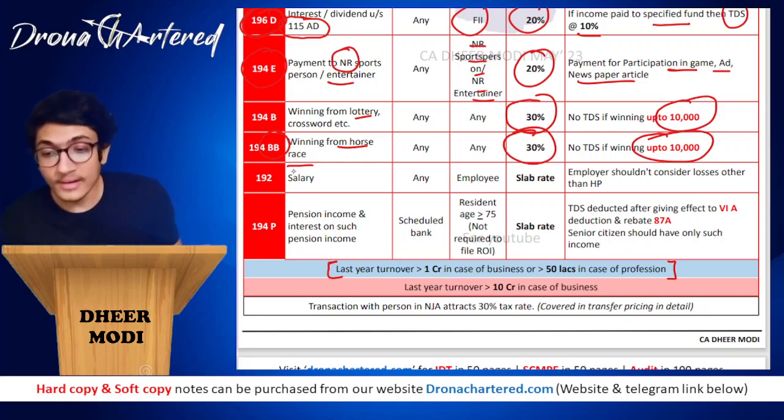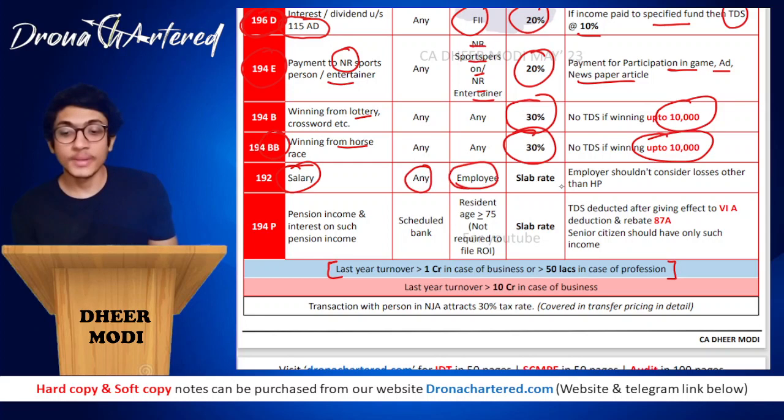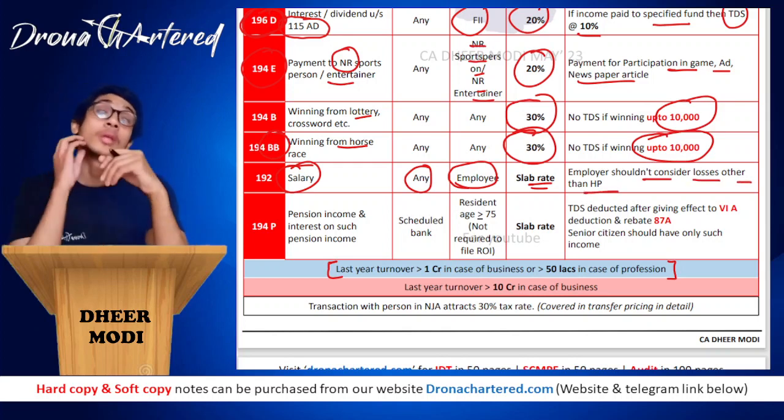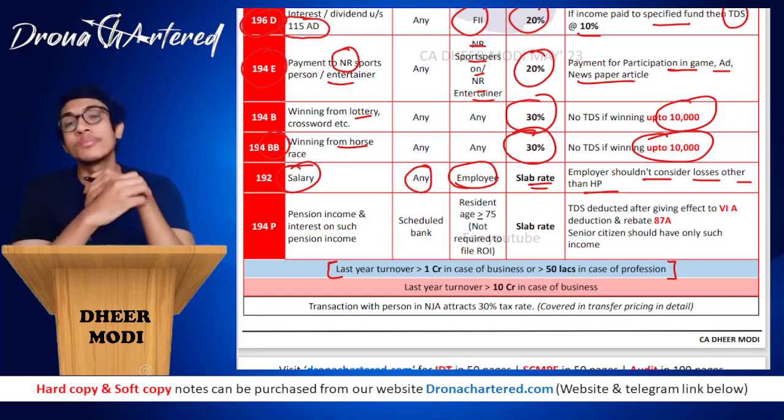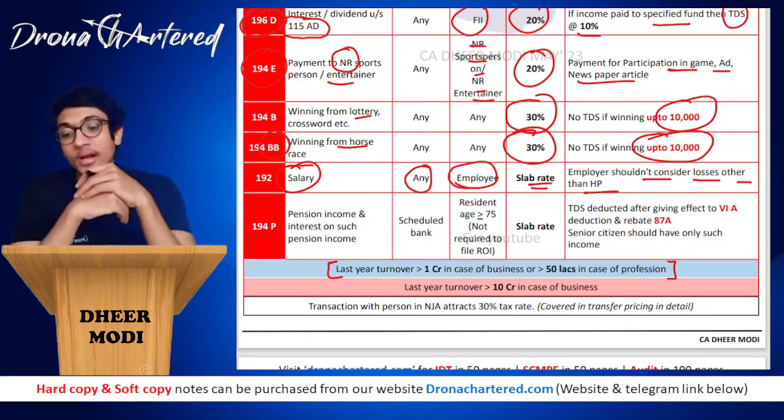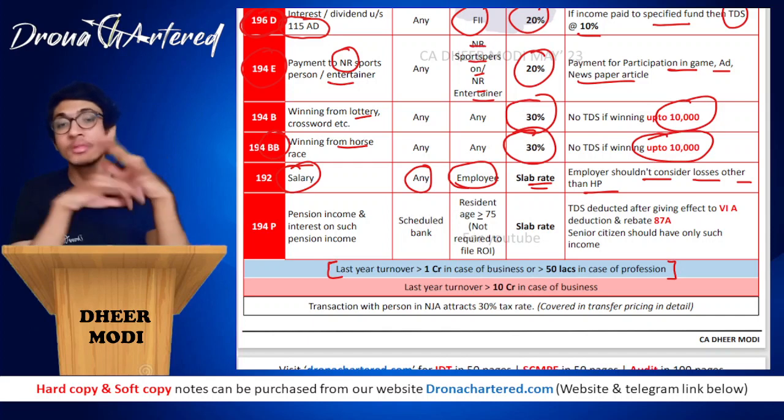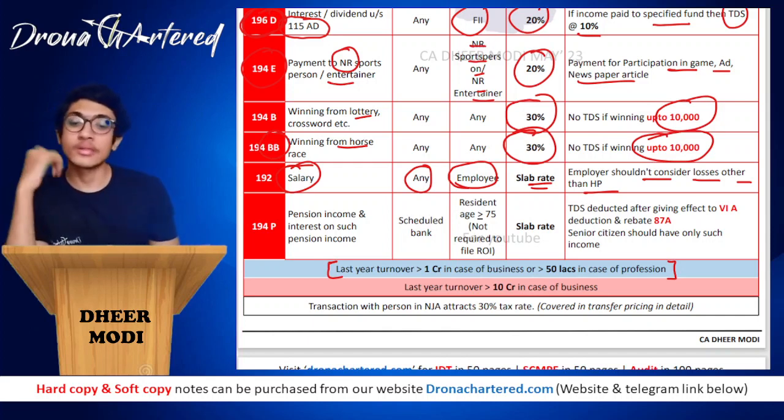Next is your salary, that is your section 192. If your salary is paid to an employee, then it will be taxed. TDS will be deducted at slab rate. An employer should not consider losses other than house property. So that means only and only if you have any losses in house property, only then we will allow you to deduct it. Otherwise, no other losses will be considered. That is, the employer will not consider them before deducting TDS.